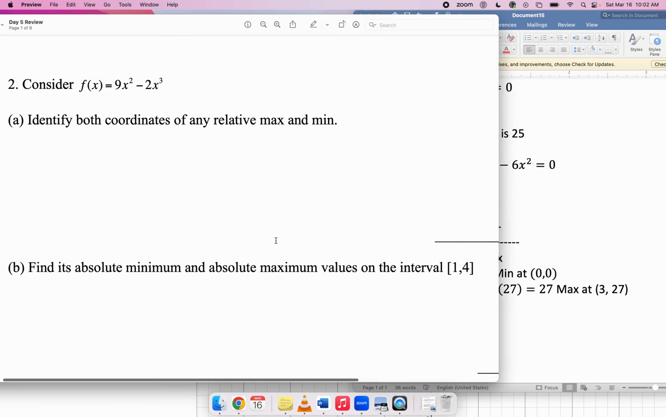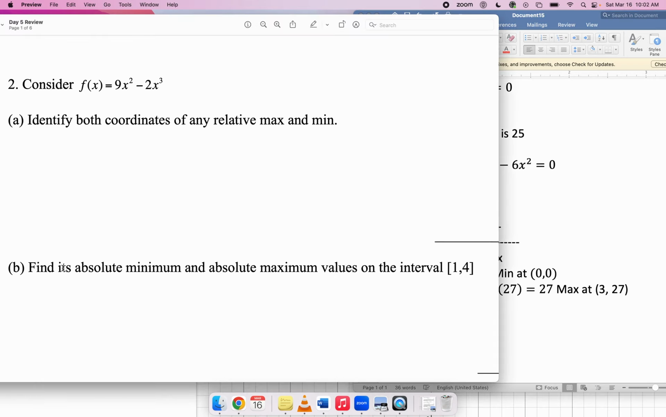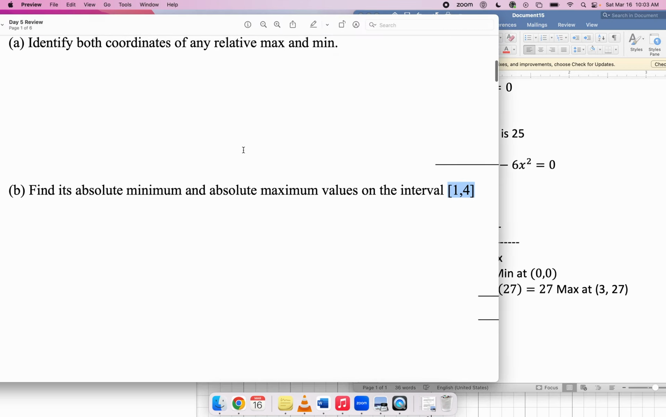And then finally, part B, find its absolute minimum and absolute maximum values on the interval 1 to 4. These guys are relative minimums and relative maximums. They may or may not be the absolute minimum and the absolute maximum. Before we even do this, how do we know for sure that this function has an absolute minimum and an absolute maximum on this interval? Like, maybe we're wasting our time. Well, the answer is that we are restricting the function to a closed interval, and this function is continuous on this closed interval, so the extreme value theorem guarantees that it will have an absolute minimum and an absolute maximum on that interval.